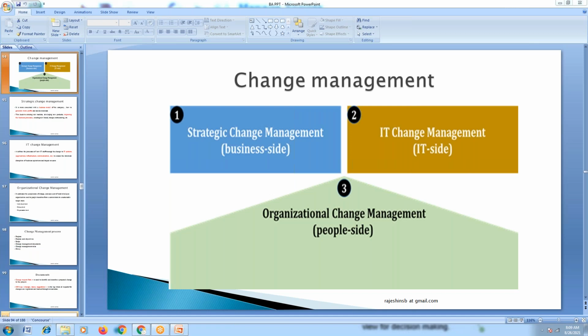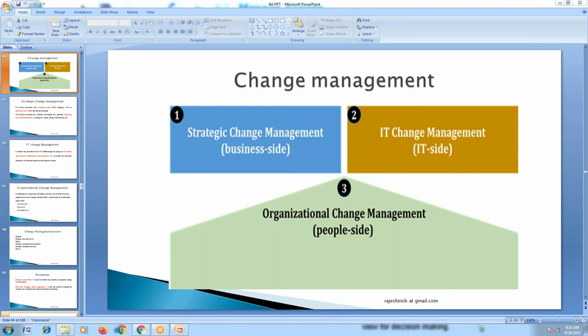So what is change management all about? Why is it important? And what kind of role will a business analyst play in change management? Usually change management will be of three different types. The first one will be called strategic change management.